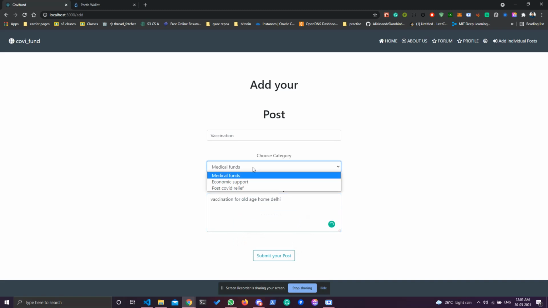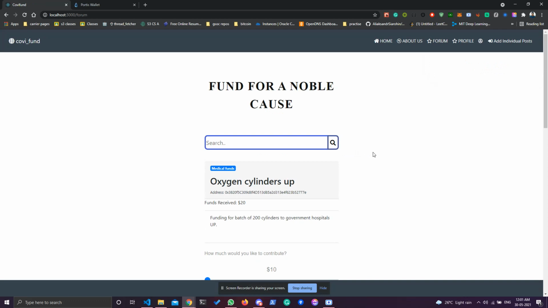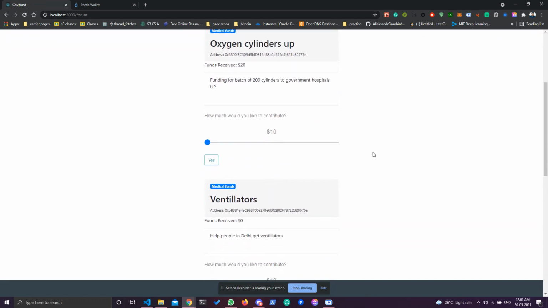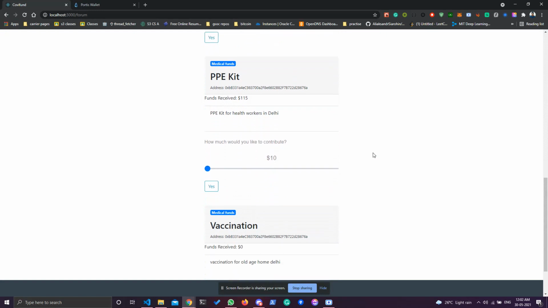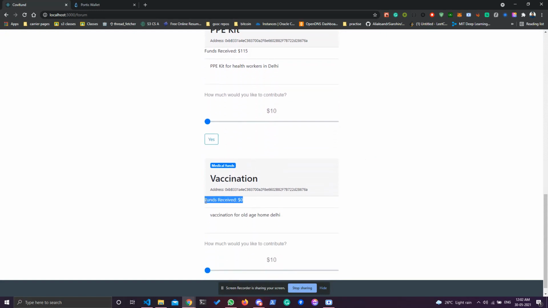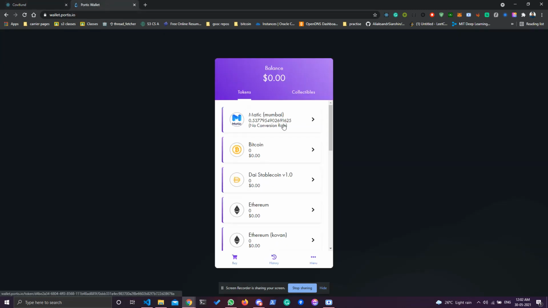Okay, so now I need to add a category, so I'll be going with medical. Now I'll just add the post and it will be registered in the blockchain using the Portis wallet. Okay, great. Now we can see our post has been added to the list, but we have zero funds. Now I'm going to show my Portis wallet, which has my Matic test network, and this is my current balance.